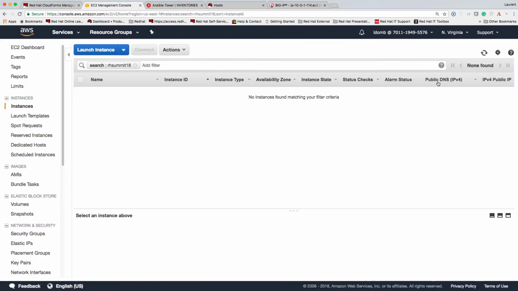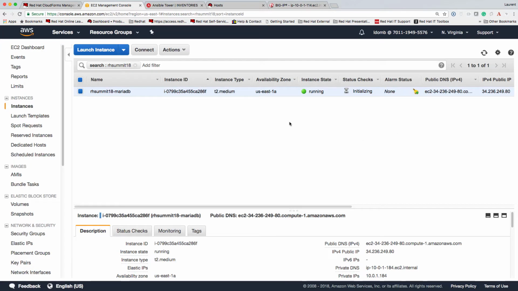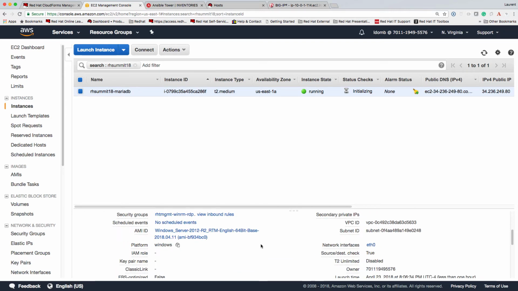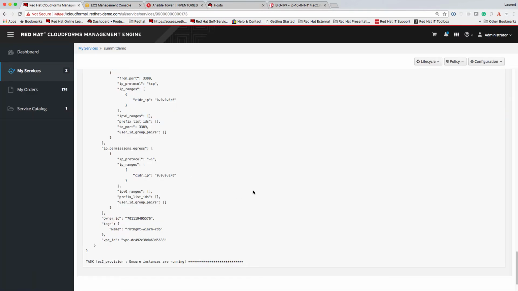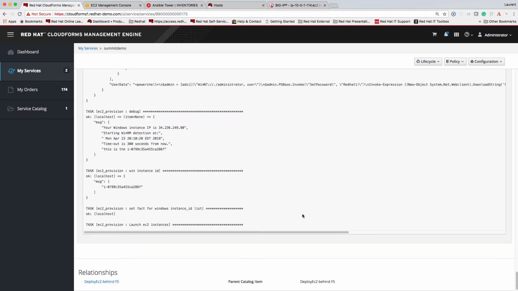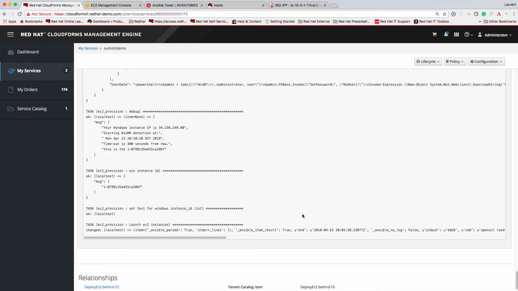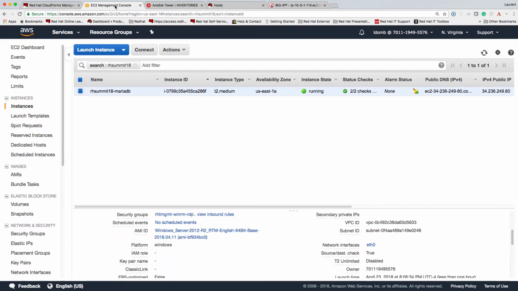So we can check in the EC2 console if that instance is coming up. We see it does. And if we scroll down, we see that we also have this Windows 2012 server image. So it's a Windows image which we're deploying for the MariaDB database later on. The way Ansible builds this is it's going to check via WinRM that the instance can be provisioned. And once done, then the Linux instances are going to get provisioned as well.